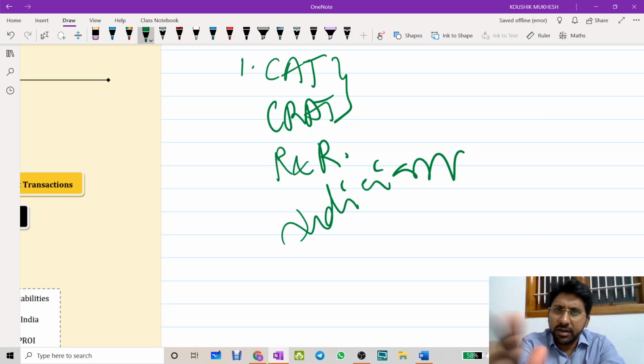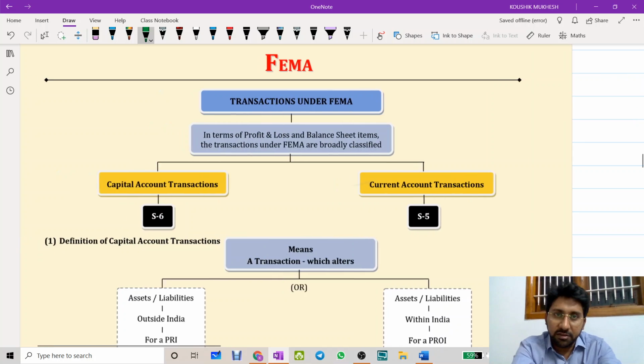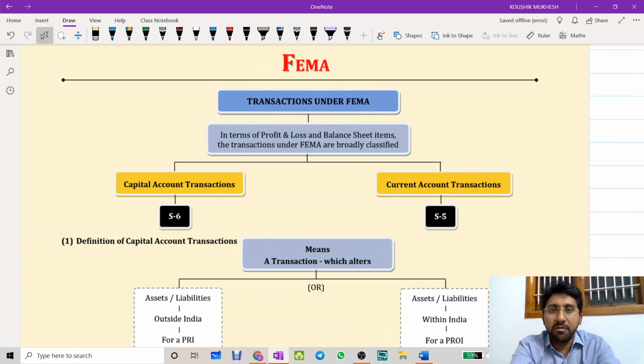There will be another additional session on FEMA covering amendments to the chapter, which will be external commercial borrowings and imports concept. That will be dealt with separately in another video. Main concepts on FEMA will be completed here. Separate amendments will be provided for FEMA and all the other chapters, and the amendment session will be covered just after this video. So let us first start without any delay.